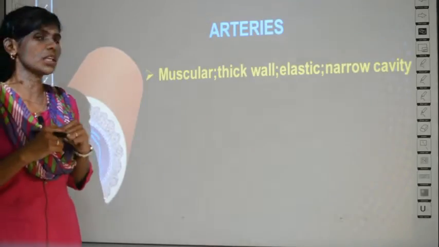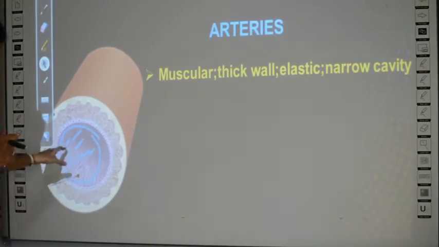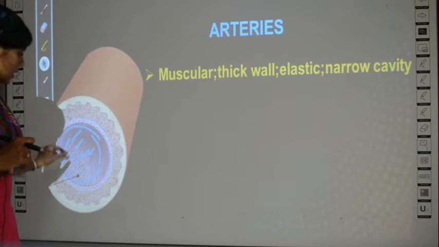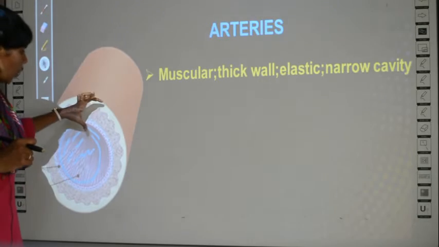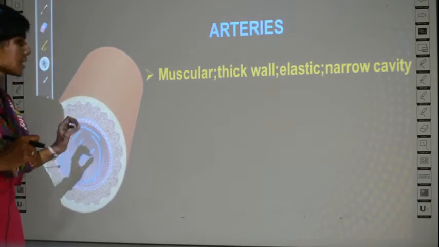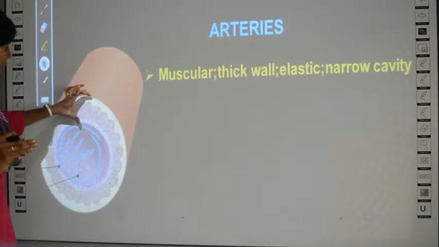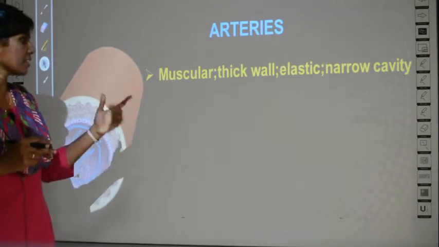And the cavity is narrow. Which is the cavity? This is the cavity. See, this is the wall, this is the cavity. Clear? So when the wall is thick, the cavity is narrow. Narrow means it is very small, because the wall is thick in the case of the artery.